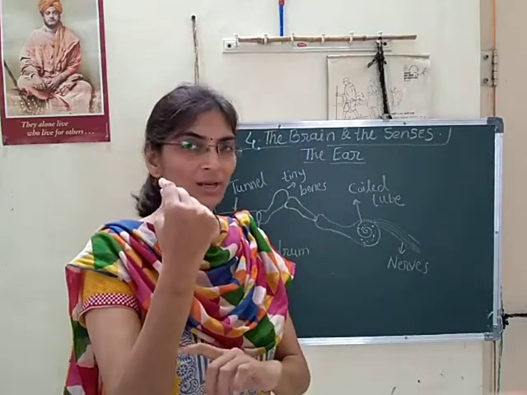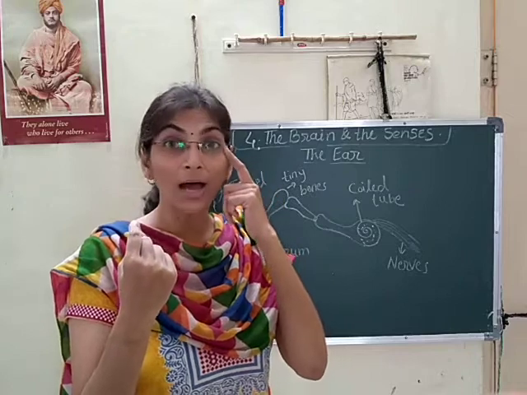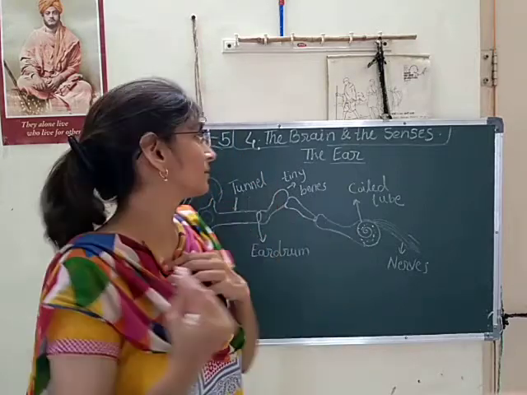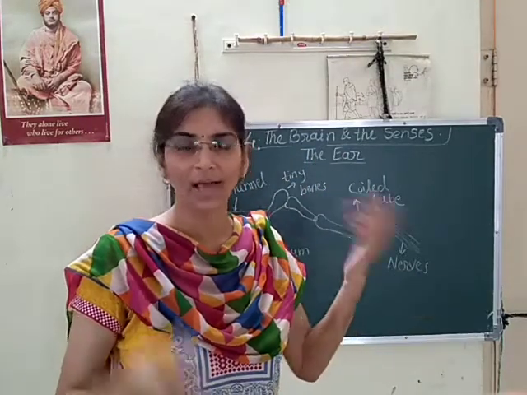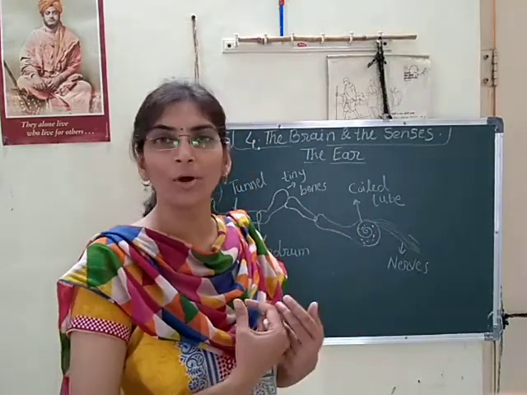Skin is also a sense organ, along with the nose, eyes and ears. All these organs are connected to the brain, as with all body organs.